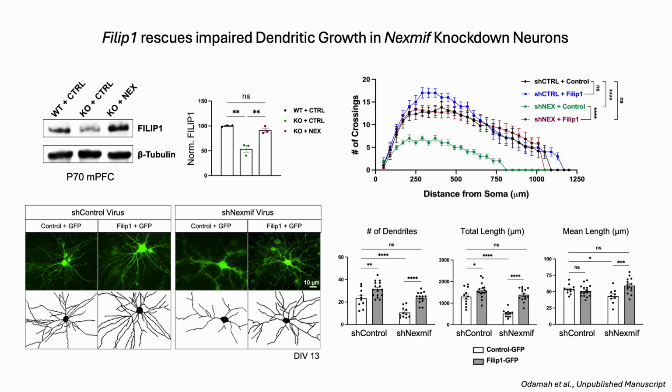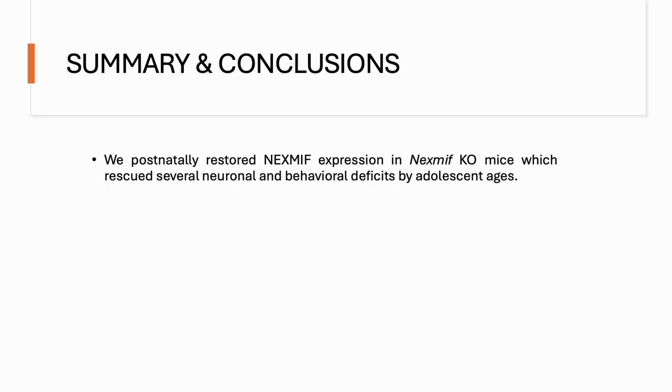Indeed, using Sholl analysis, we were able to show that Filip1 restoration could rescue the number of dendritic crossings, as well as the number of dendrites, total dendritic length, and the mean length. So to summarize the first part of my talk, we postnatally restored Nexmif expression in Nexmif knockout mice, which rescued several neuronal and behavioral deficits by adolescent ages.